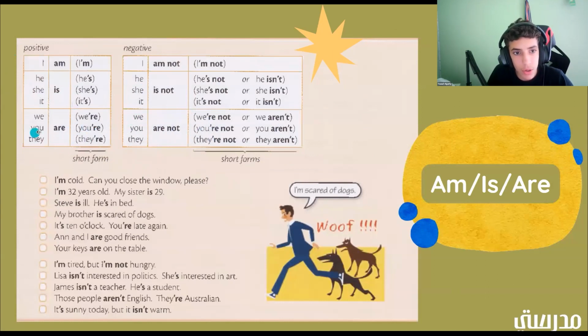So does anybody know the short form for you are? You're. Good job. Does anybody know the short form for you are not? You're not. Okay. Or you aren't. So either one can work.